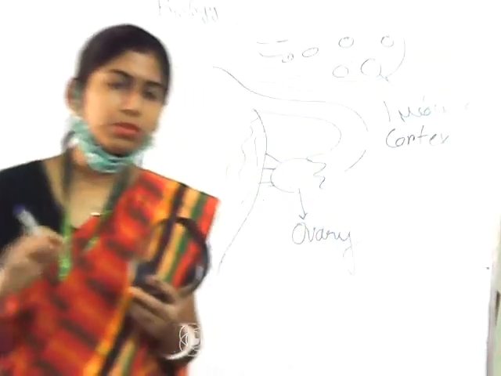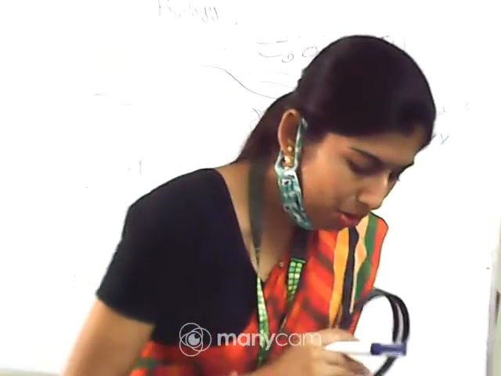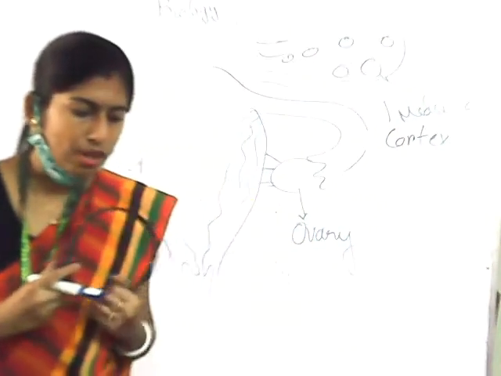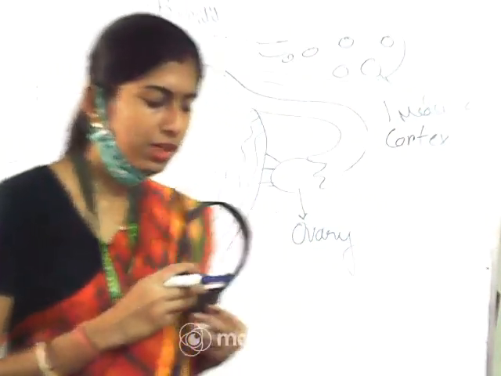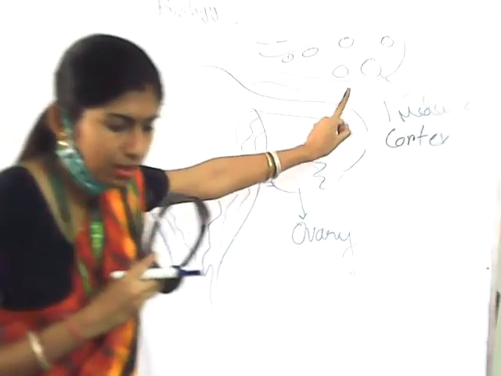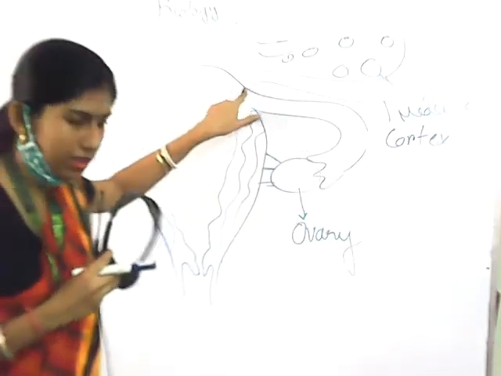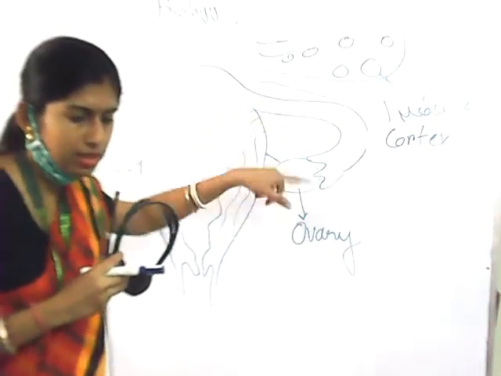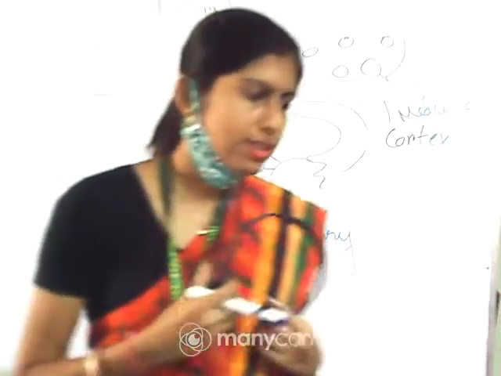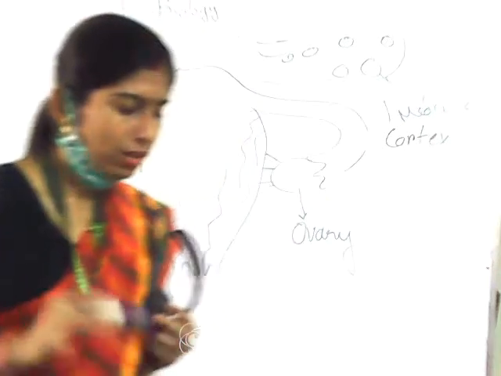Now come to the next part, that is fallopian tube or oviduct. It is near about 10 to 12 centimeter long and extends from the periphery of each ovary, passing to the uterus. So this tube-like structure is considered as fallopian tube or oviduct. It is divided into some parts.